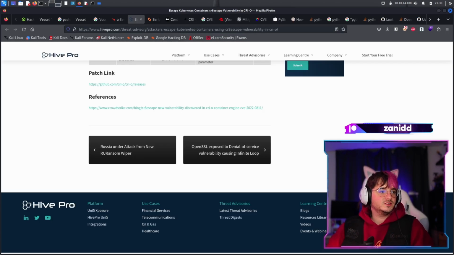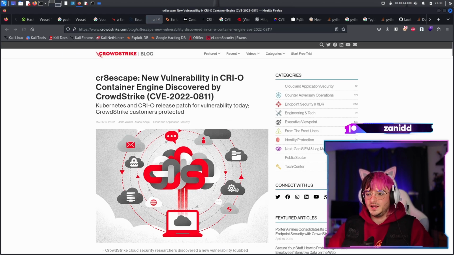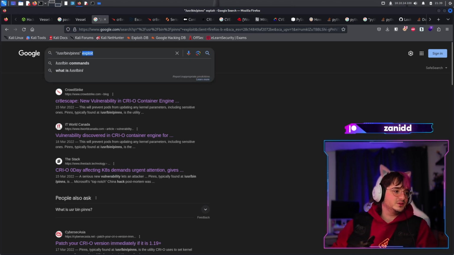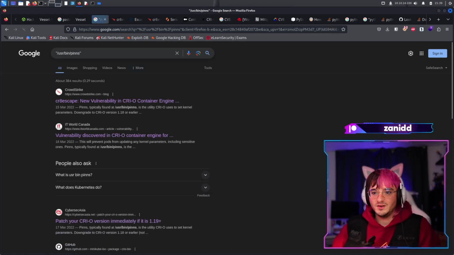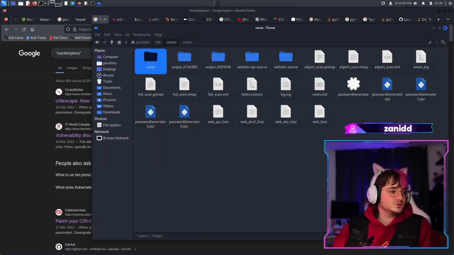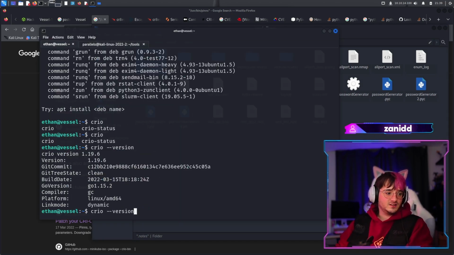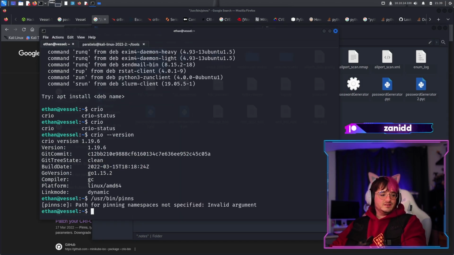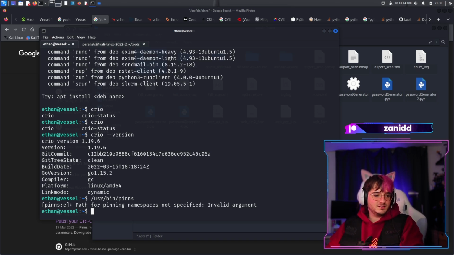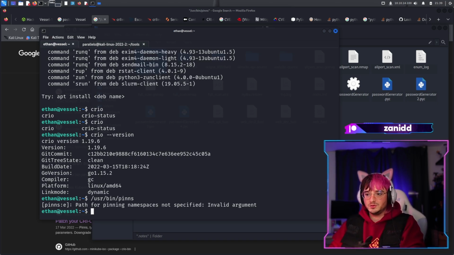It would be a ton of help if I knew how to use the pins. To be honest, I don't even know how this pins is supposed to work. What are the params? Because when I try to get some help on this, I just get absolutely nothing. Pins epoch for pinning namespaces not specified. Invalid arguments. Okay, what's that supposed to mean?